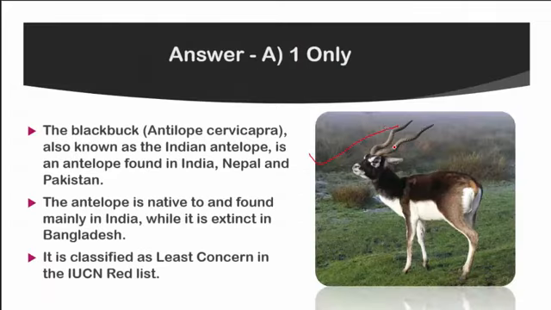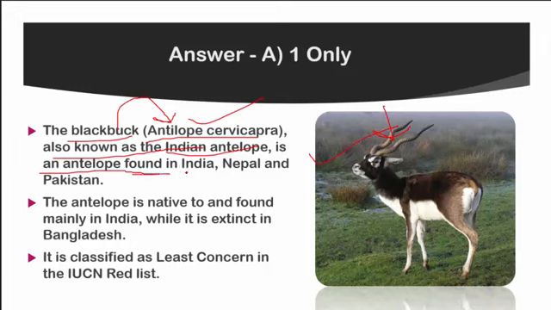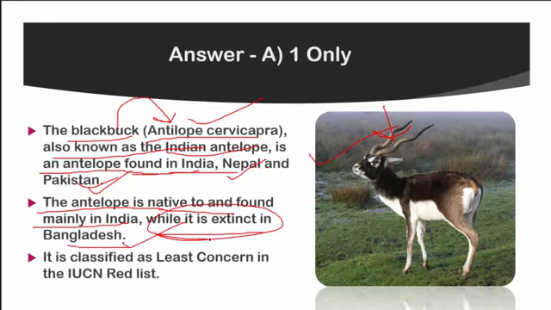Here you can see the image of the black buck, a very beautiful animal. The black buck, whose scientific name is Antelope cervicapra, is also known as the Indian antelope because it is mainly found in India. It is an antelope found in India, Nepal and Pakistan, so you can see this animal in Nepal and Pakistan also. It is native to and found mainly in India, while it is extinct in the country of Bangladesh. One more important point to remember: it is currently extinct in Bangladesh.